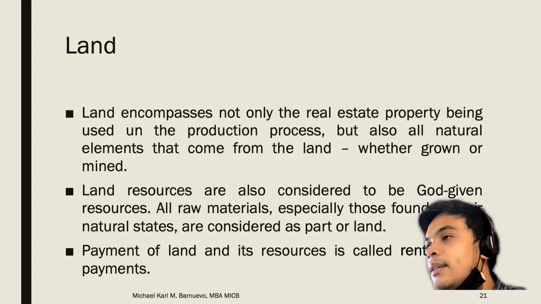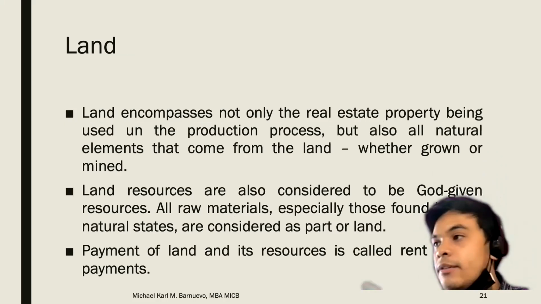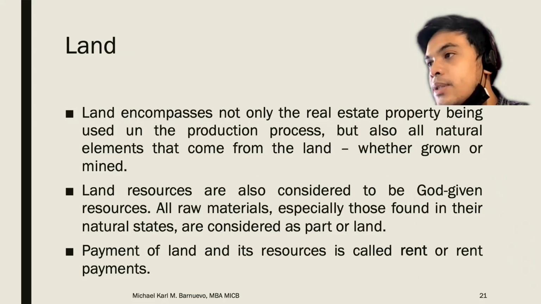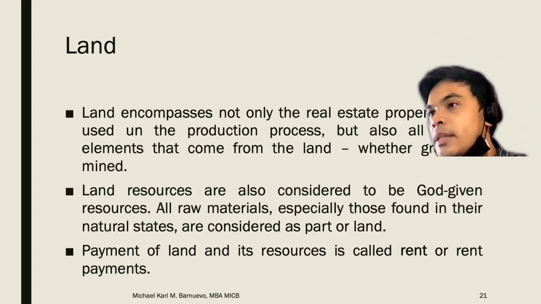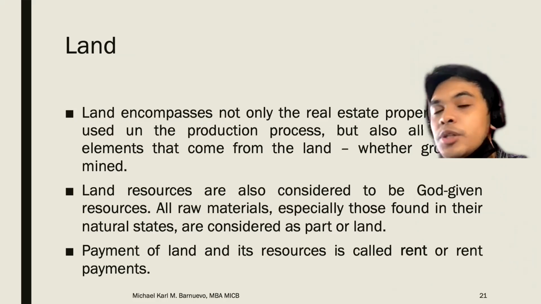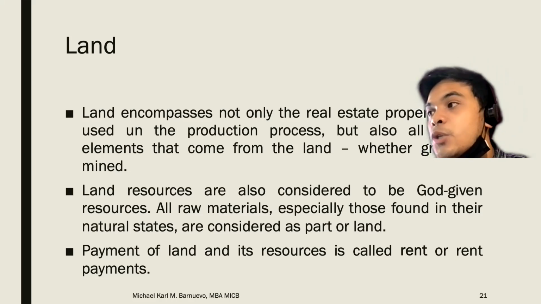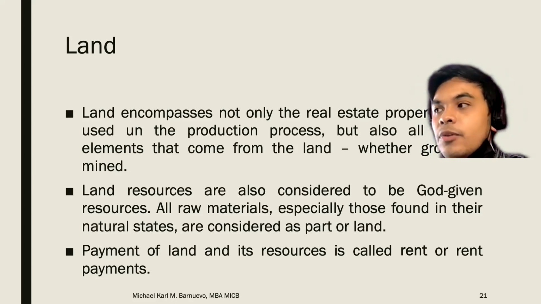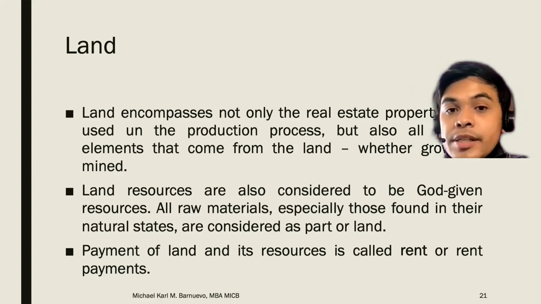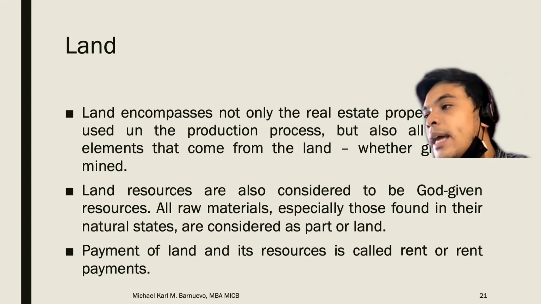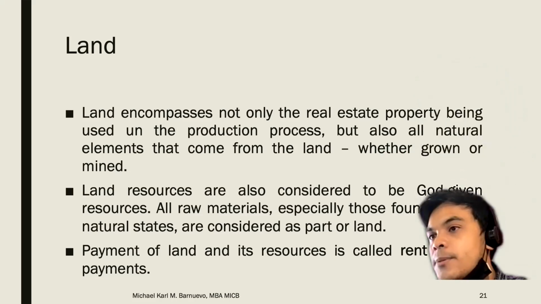For the land naman, again, these are natural resources that we can see from nature. Yung mga raw materials, especially found in their natural states. Ano ba yung ibig sabihin ng natural states? For example, for vegetables, di ba? Yung naka-harvest pa lang siya, that is the natural states. Or another term for natural states is the product or the raw materials is not yet processed. Okay? The payment for land and resources are called rent or rent payments.